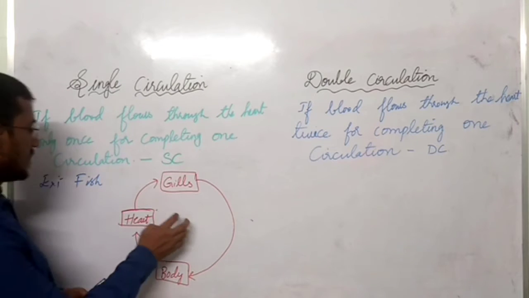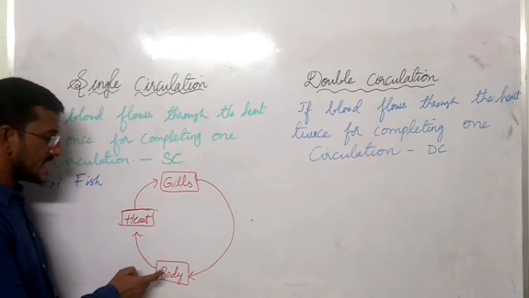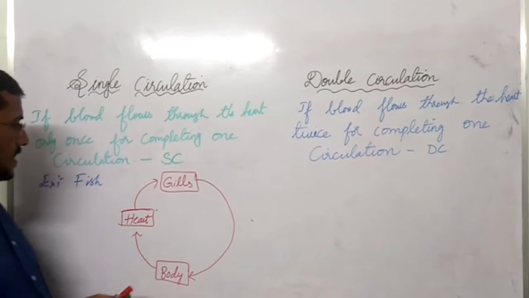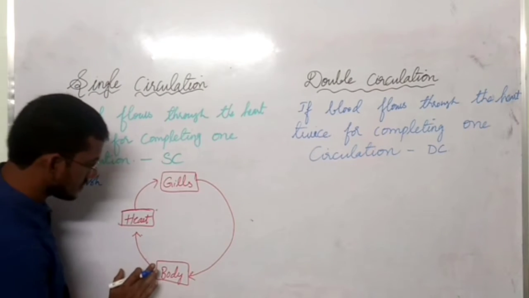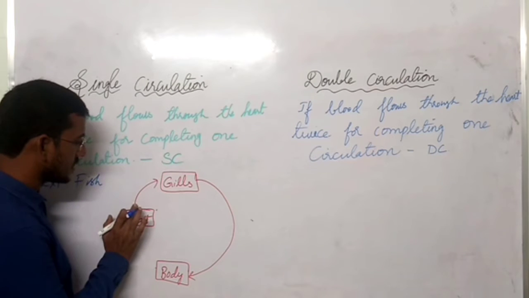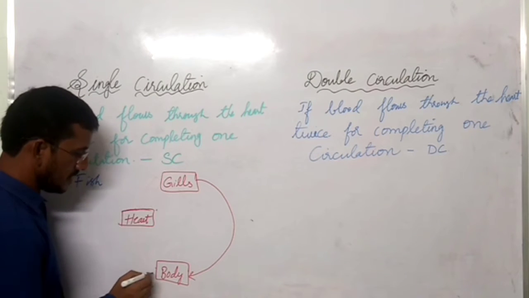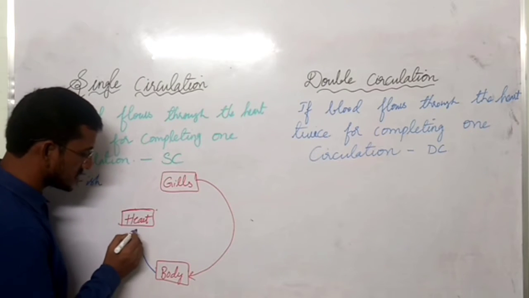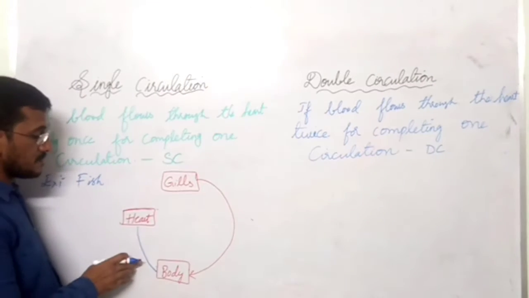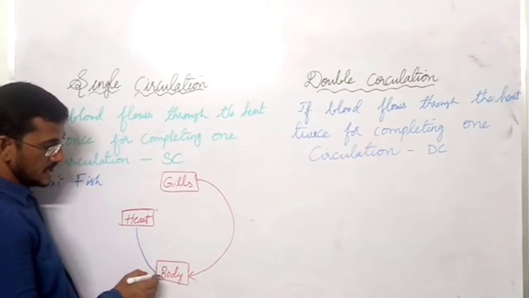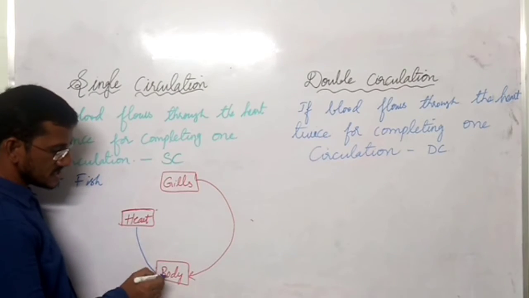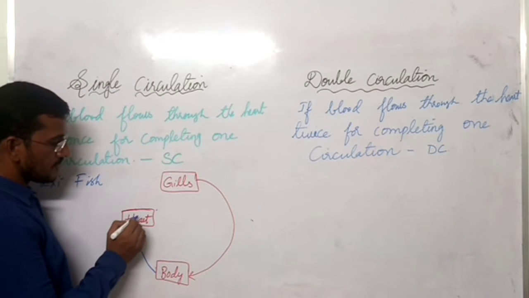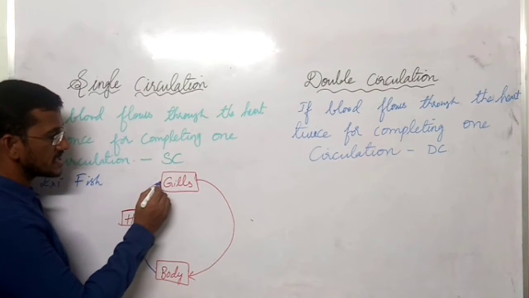So what is happening here? From body, deoxygenated blood, I am representing deoxygenated blood with a blue line, so that we will understand better. From body, deoxygenated blood is going to heart, from heart it is moving to gills.